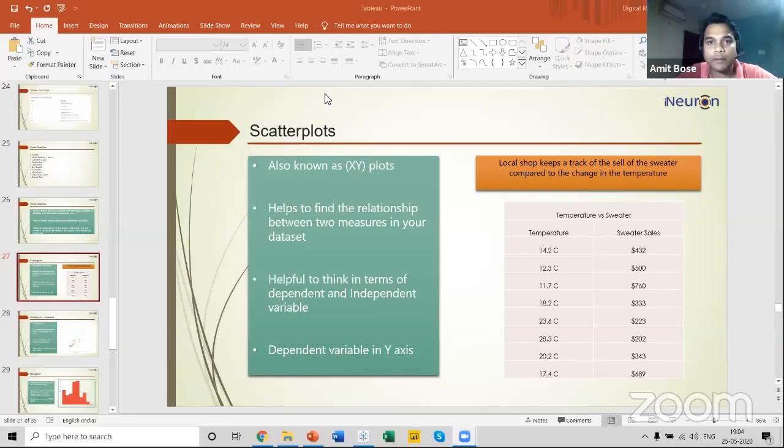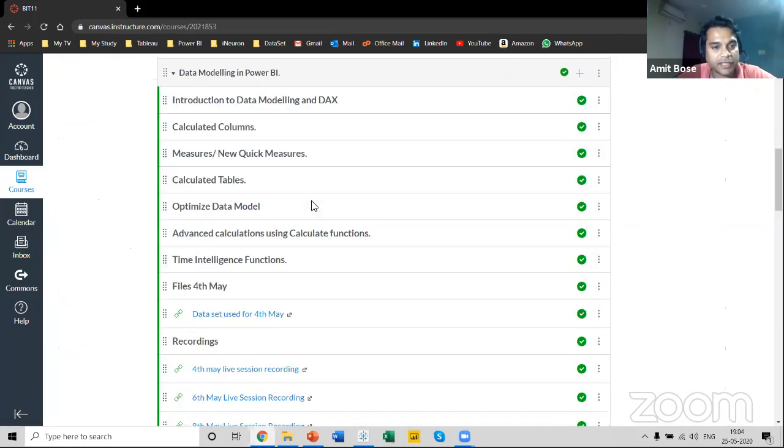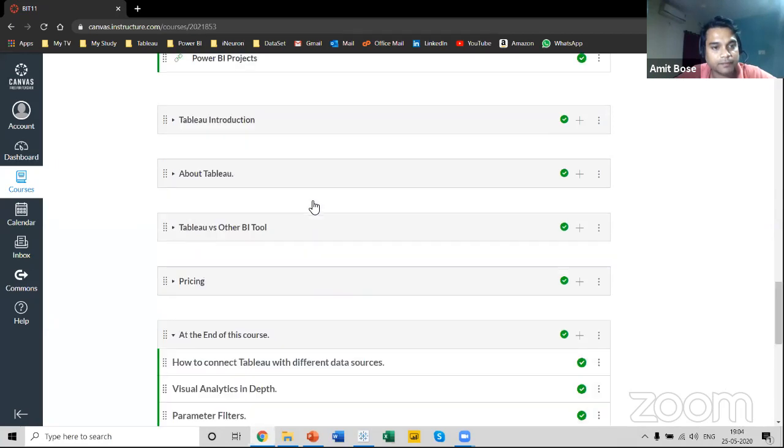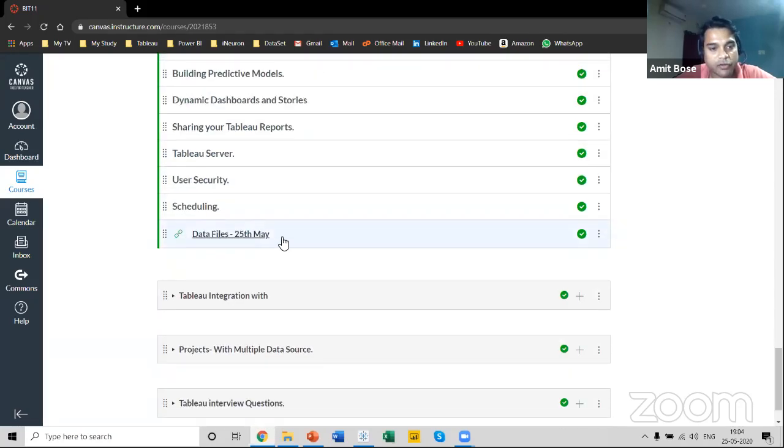Okay, so let me first show you the dashboard. Today's study material or the data files have been uploaded under the session call at the end of this course, where the agenda for the Tableau desktop tutorials has been uploaded. Just below that, you can see the data files for 25th May. You can click on this link and download the data set that I'm going to use for today's session.